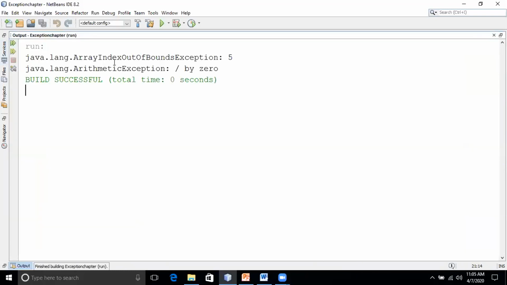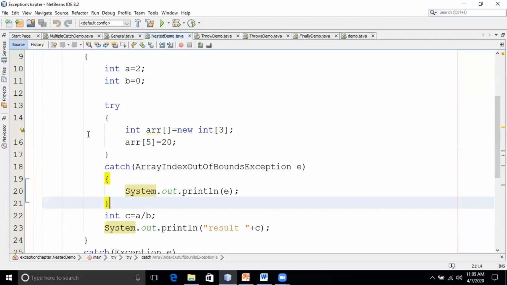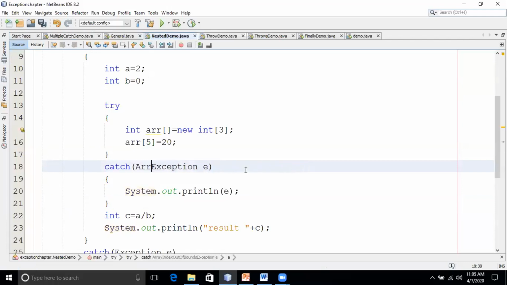See, array index out of bound exception we have got, as well as arithmetic exception. Okay. Suppose for this innermost try, we don't have a catch handler. So instead of array index out of bound exception, I'll write null pointer exception. Now what happens for this try block?